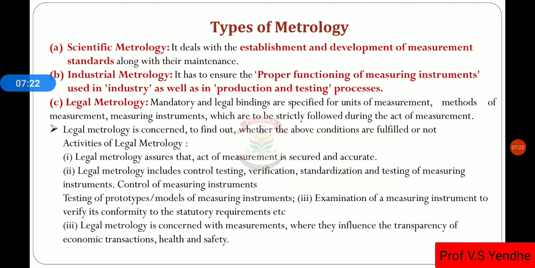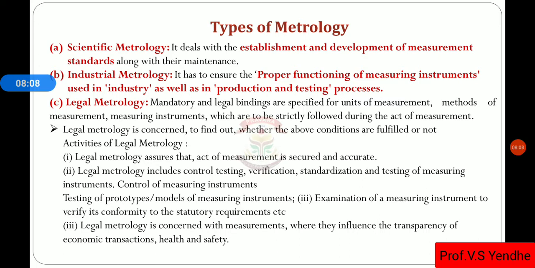Then types of metrology, we have seen three types. First is scientific metrology, second is industrial metrology, third is legal metrology. Scientific metrology deals with the establishment and development of measurement standards along with their maintenance. Then industrial metrology deals with the proper functioning and measuring of measuring instruments used in an industry as well as in production and testing processes.